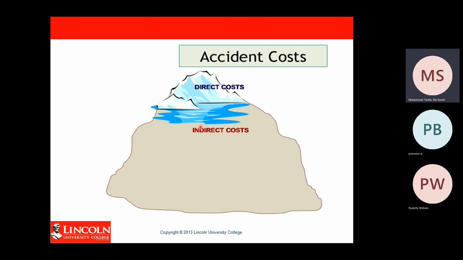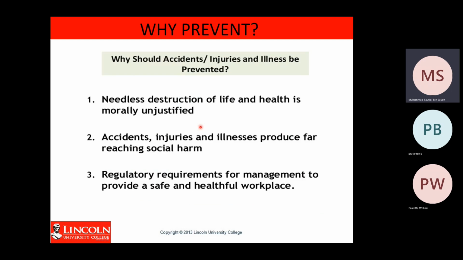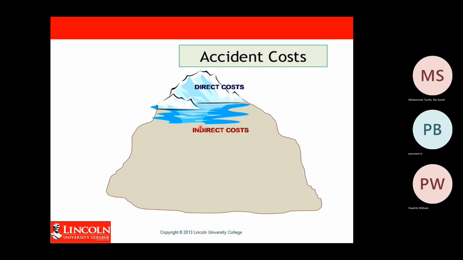So these are the reasons why we need to prevent accidents from happening. Another reason is that when an accident happens, it can cause you direct costs, which are a small portion of the cost from the accident, and it will also incur indirect costs. Most of the time indirect cost is much bigger than the direct cost.